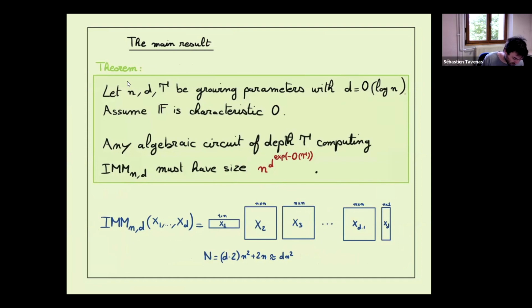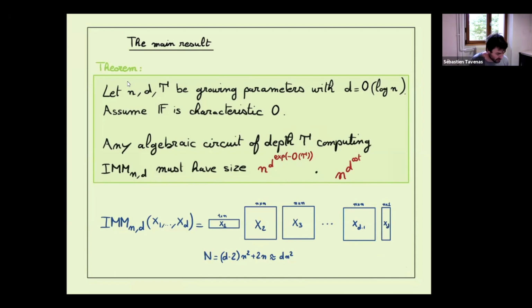And in this setting, if we want to compute the polynomial IMM, iterative matrix multiplication, of degree d in depth gamma, we need size at least n to the d to the something which depends only on gamma. So if gamma is constant, it's roughly n to the d to some constant, maybe close to 0, but some constant.